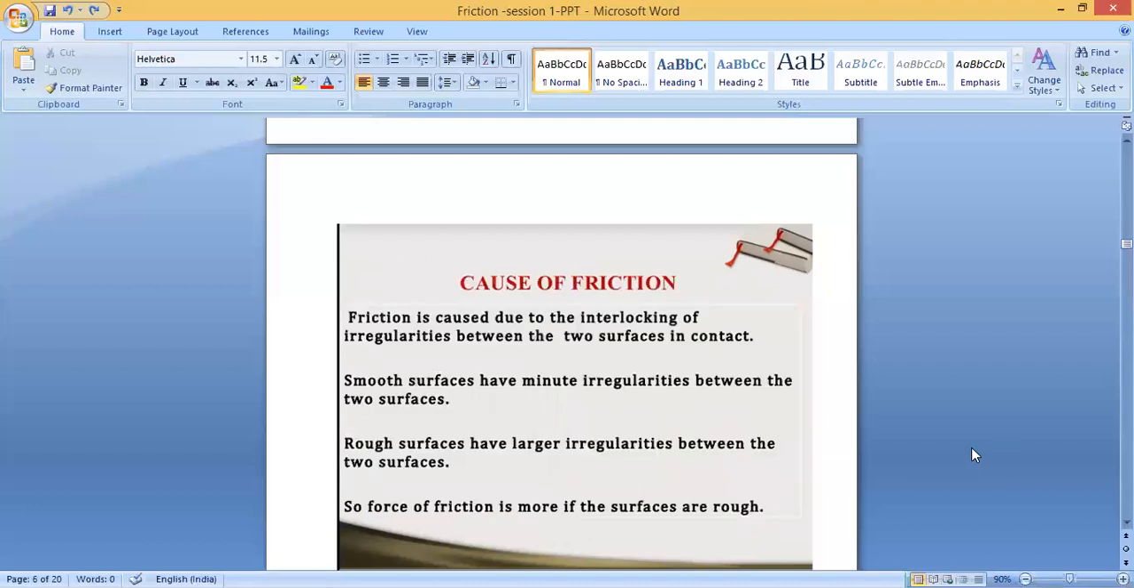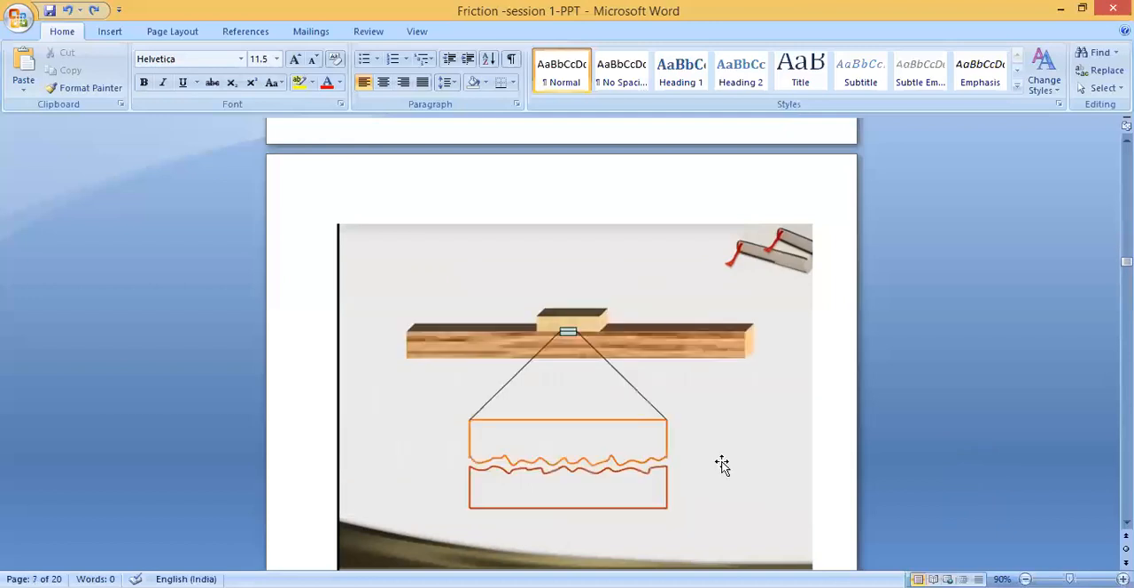What are the causes of friction? Friction is caused due to the interlocking of irregularities between two surfaces in contact. What is the cause for friction? It is caused due to the interlocking. You know what is meant by interlocking? Interlocking of irregularities between the two surfaces in contact. You can see here, these are the two surfaces you think. Here it is interlocking. You can see that there are irregularities. Here it is interlocked.